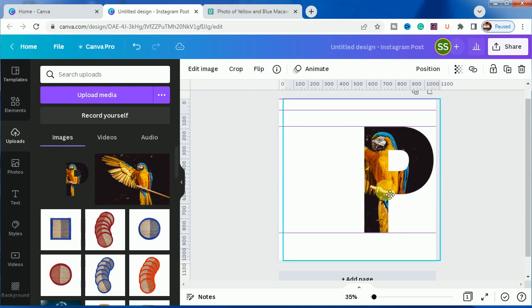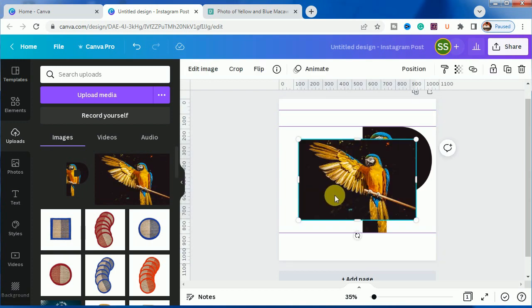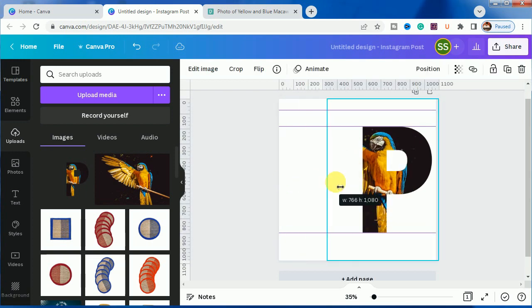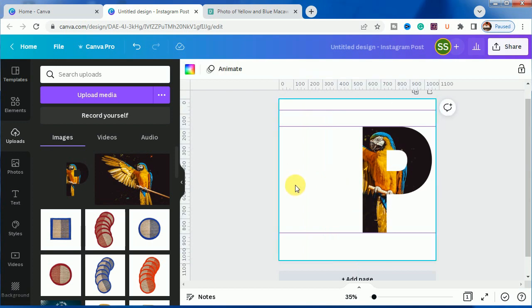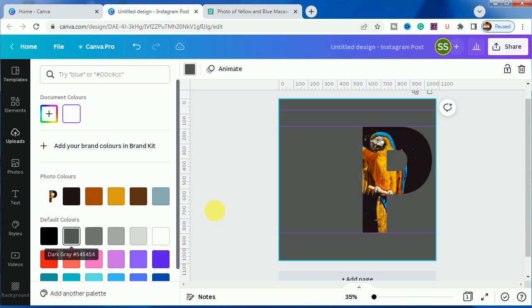And this is done, as you can see it here. So I will add this image, and you have to keep it in mind that you have to do the remove background, but before that you need to do something else. Let's compress it here and change the background to dark gray.